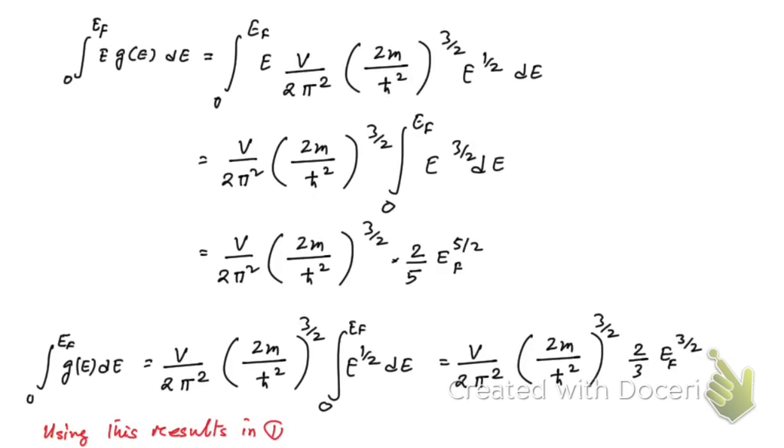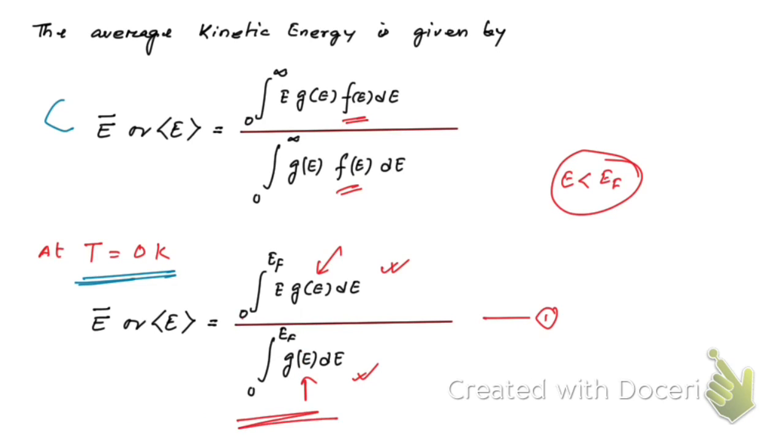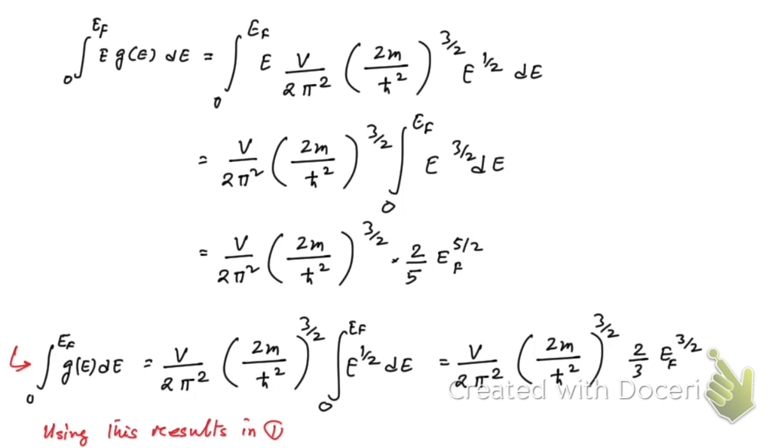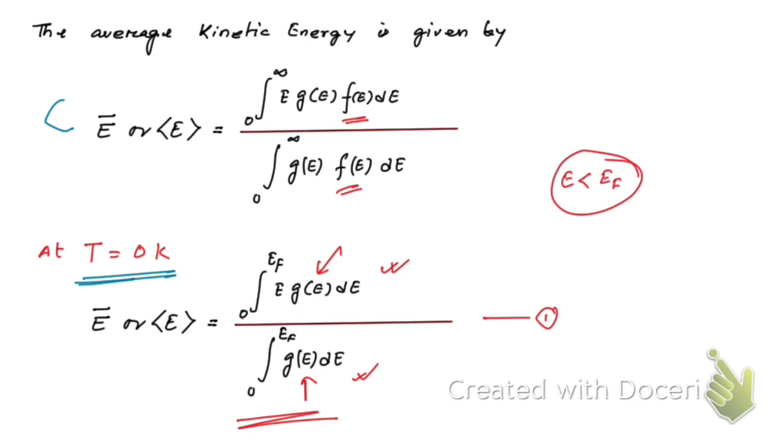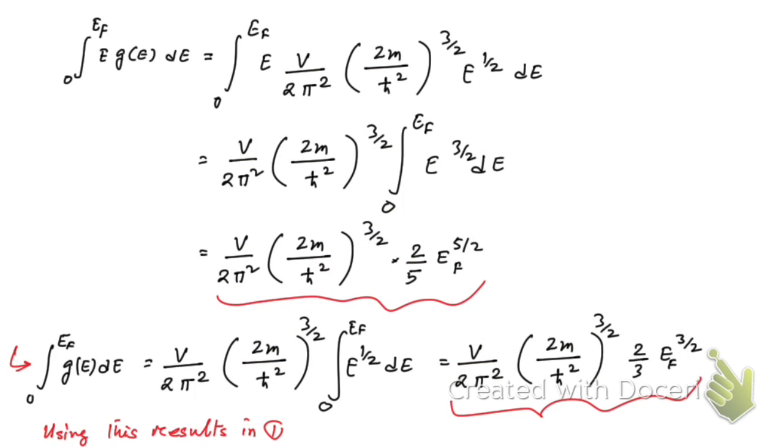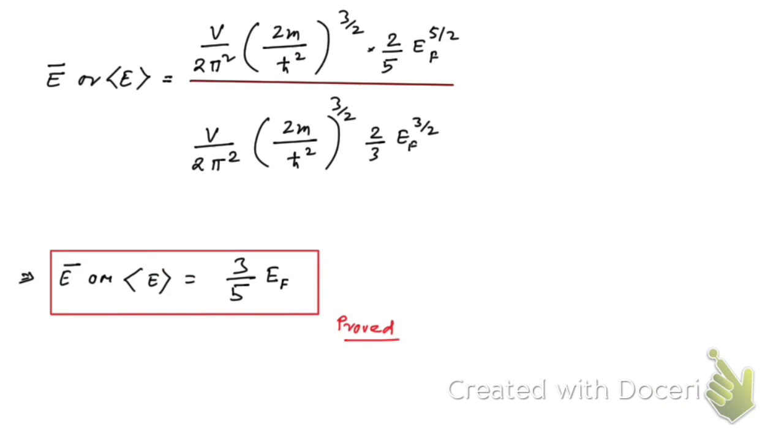Similarly, we have to evaluate this integral. Here you see this one. So now using these two results in equation number 1, let's put these two results here. Putting these two results in equation number 1, we get this relation, right?